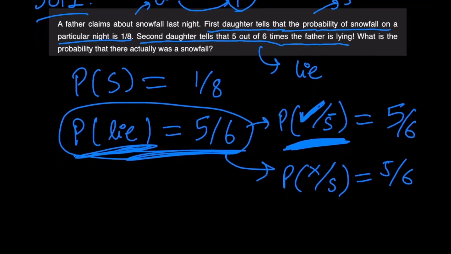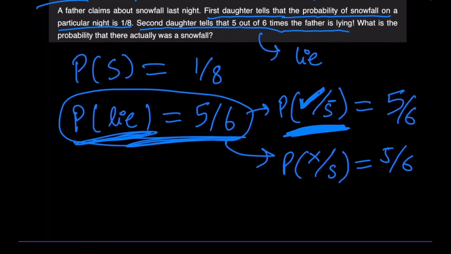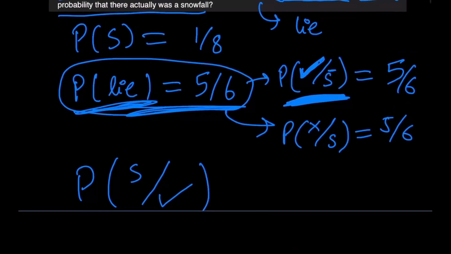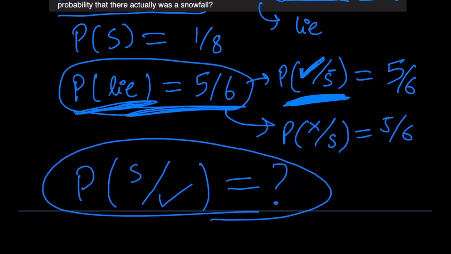And in the end, what is asked of us is the probability that there was actually snowfall on that particular night. So we could denote that as the probability that there was actually snowfall given the father claims there has been snowfall last night. So this is the value that we have to calculate over here.